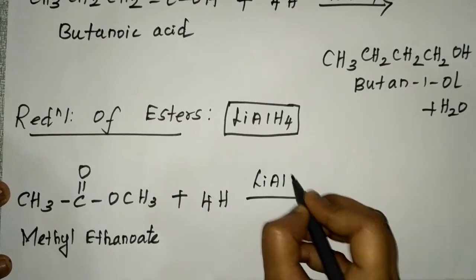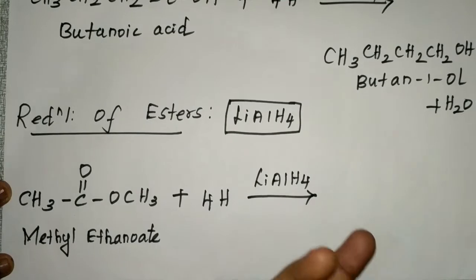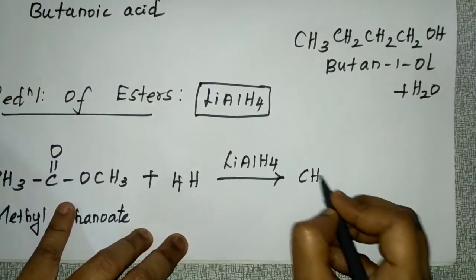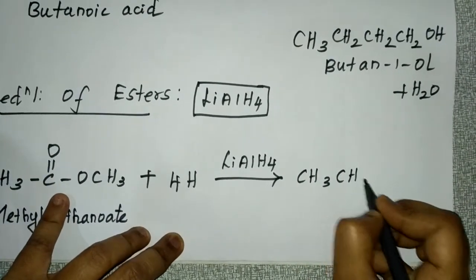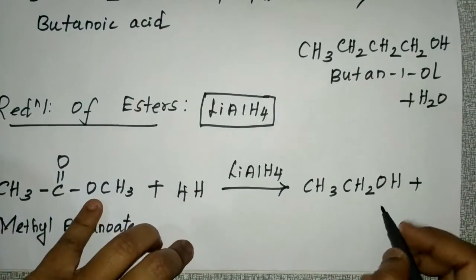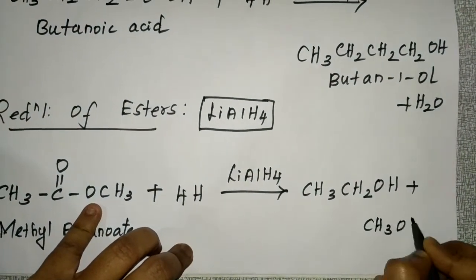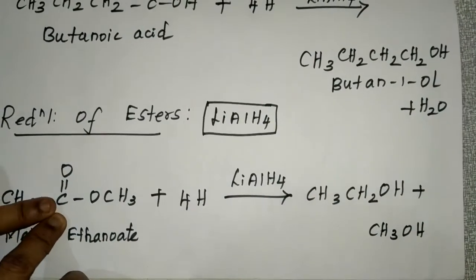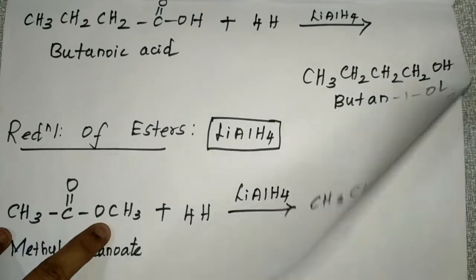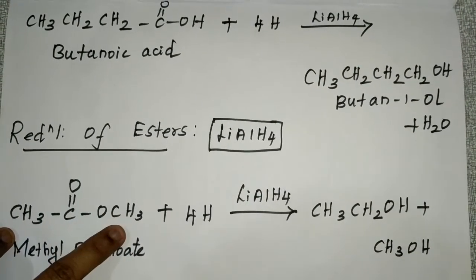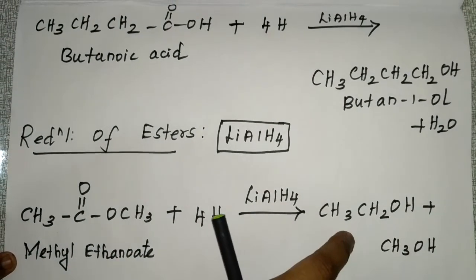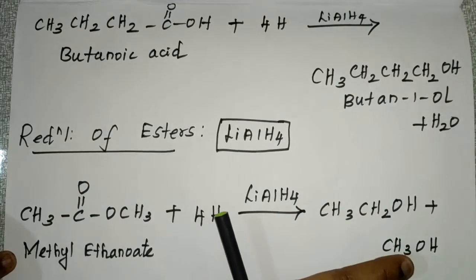In the presence of lithium aluminum hydride, you get 4 hydrogen, and then your product is CH3 CH2 OH and CH3 OH. Here you are adding 2 hydrogen to give CH3 CH2 OH, and here you are adding 1 hydrogen to give CH3 OH. So methyl ethanoate will get converted into ethanol and methanol.